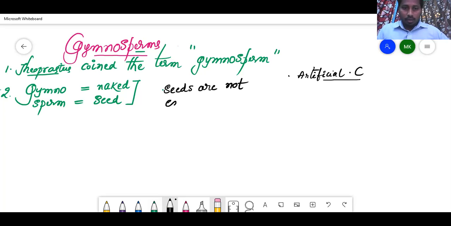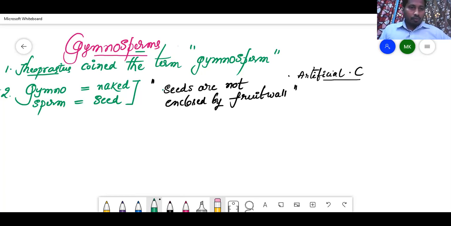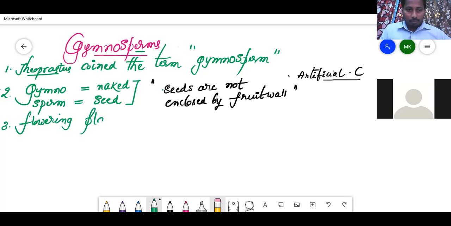Seeds are not enclosed by fruit wall. That is called gymnosperm. And of course, these are flowering plants, right? Gymnosperms are flowering plants. Both gymno and angio are flowering plants.